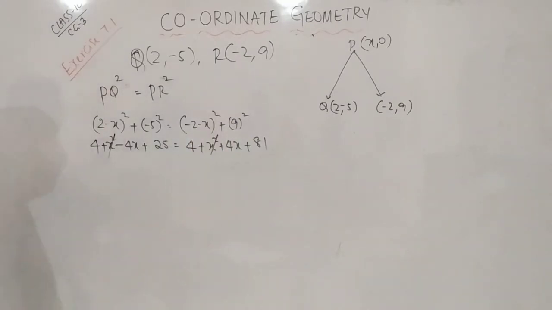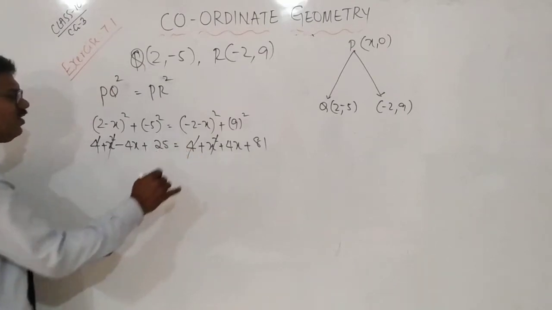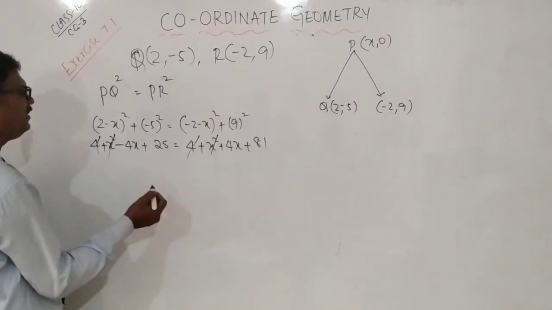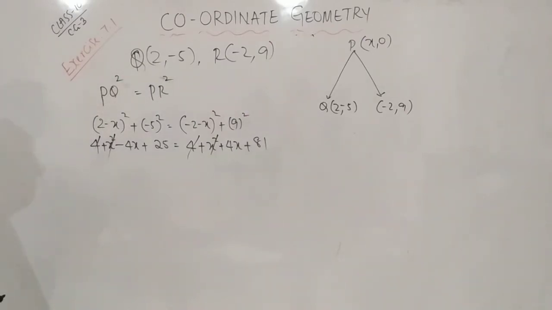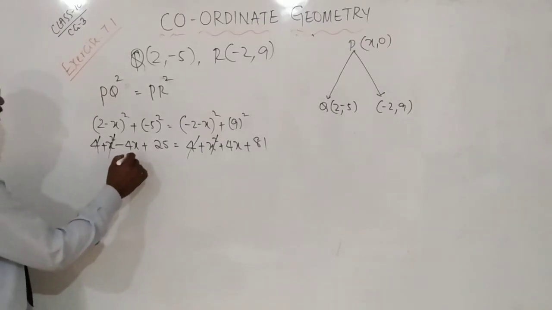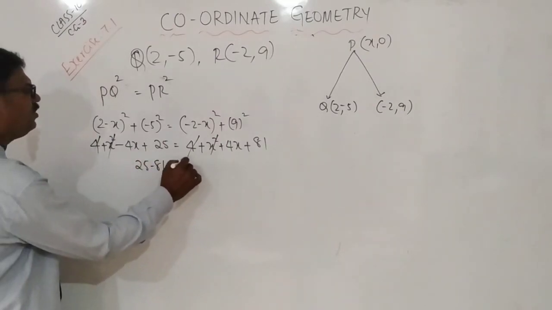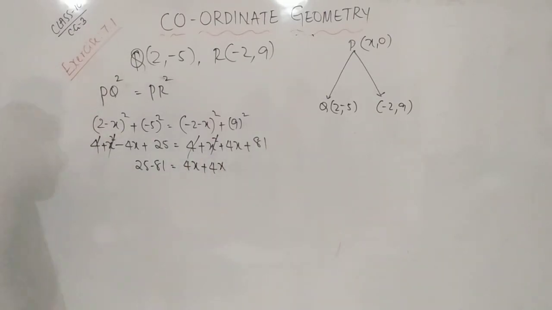x square cancels, 4 cancels. Now bring this 81 this side. How much will it be? Bring this x, how much here? Okay, no problem. 25 minus 81 is equal to 4x plus 4x.